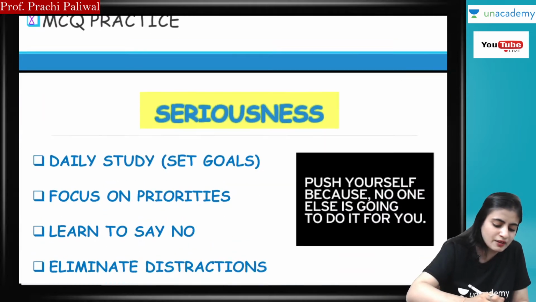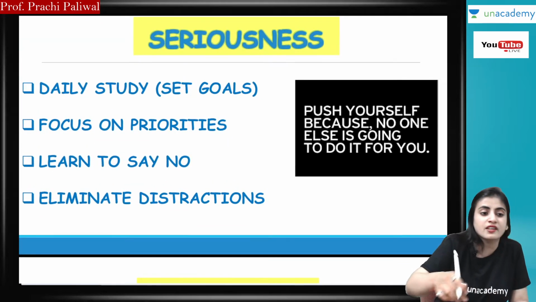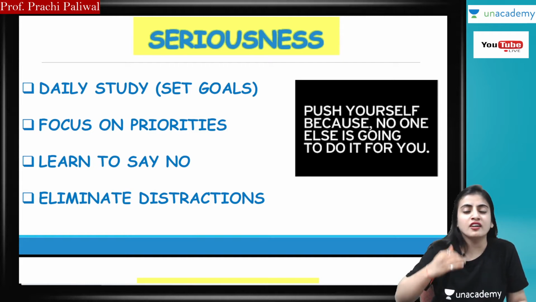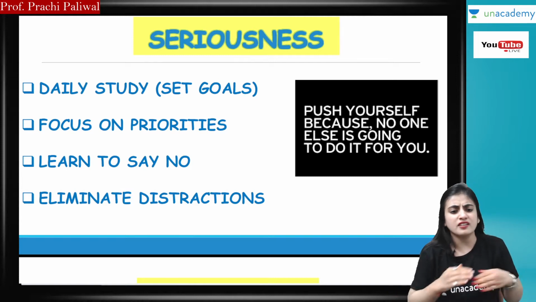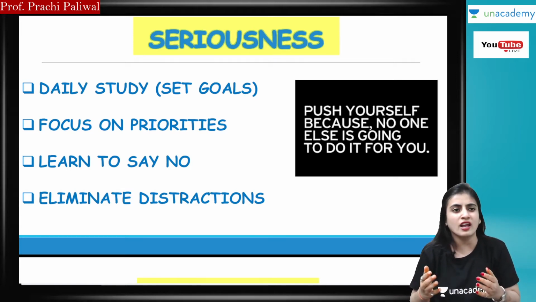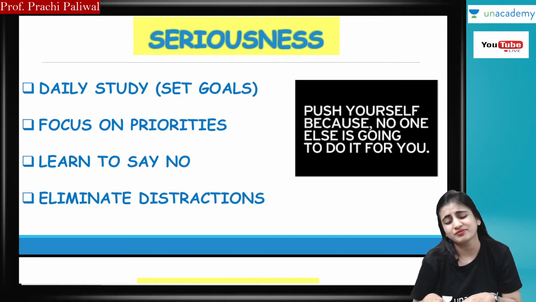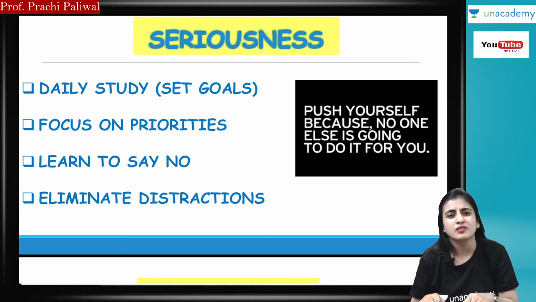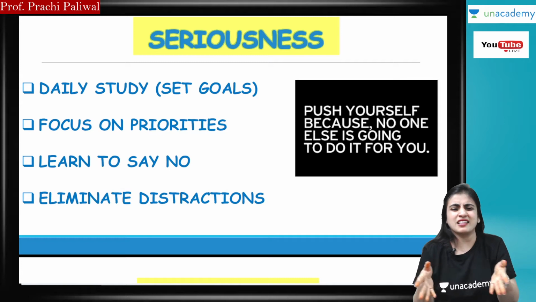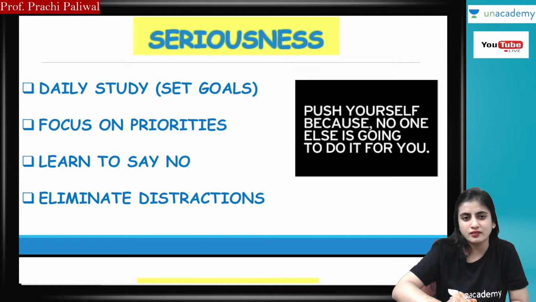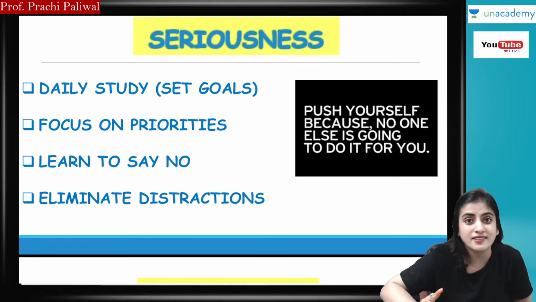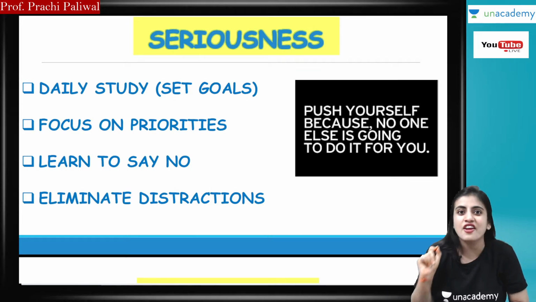So the first key element is your seriousness. Yes, guys. This is the most important thing which is needed. Some of you students are not serious regarding the studies. You think, 3 months are there, why study from now? I will study from November, I will study in October. Why study so much for CA Foundation? I will clear it like that only, as two papers are objective. Not that much easy, guys. It is CA Foundation.